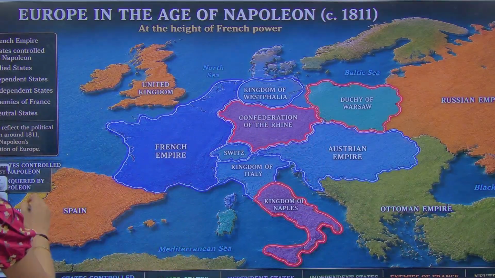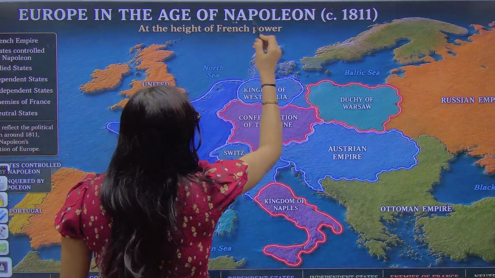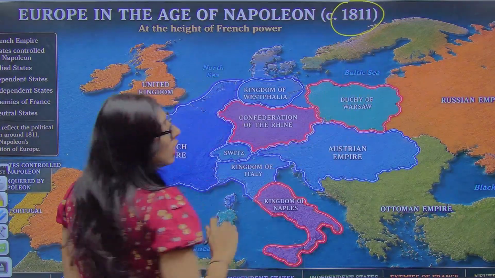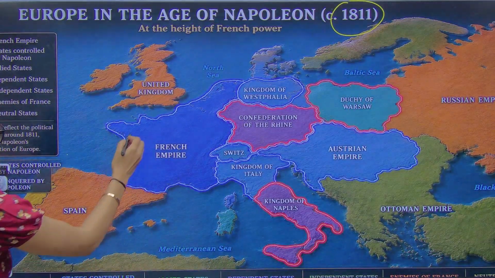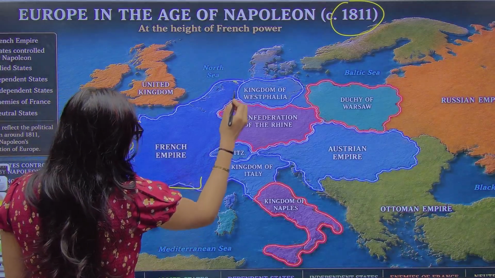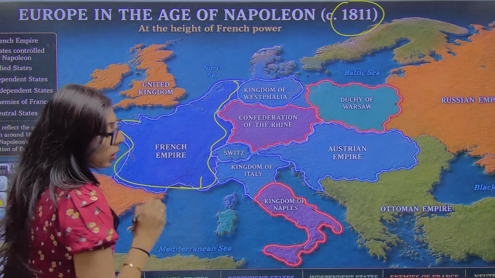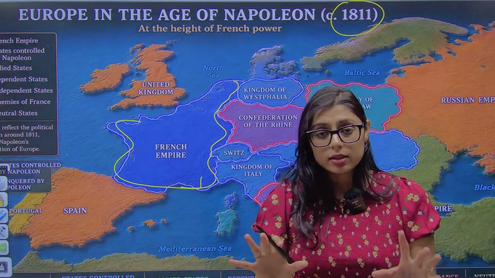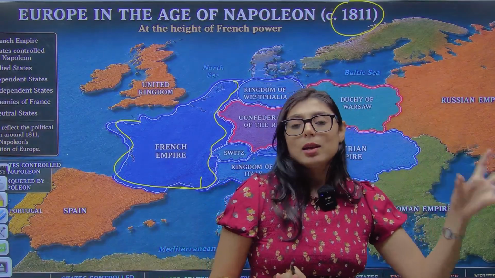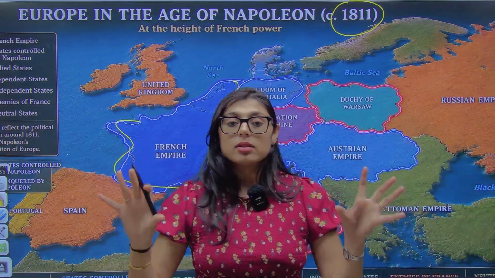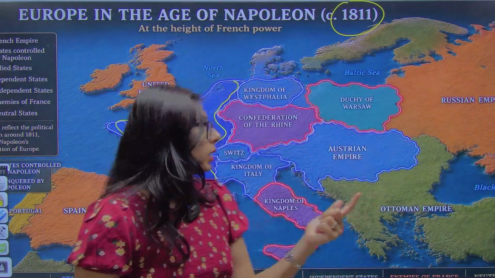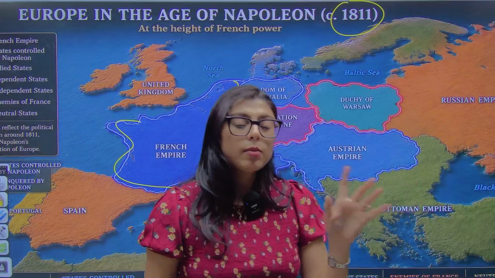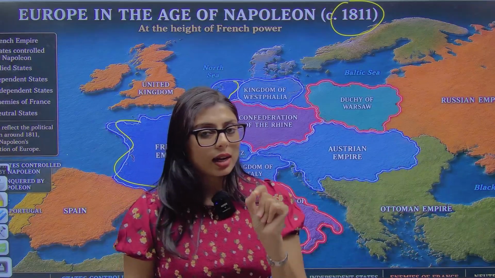Now, this is the map, not the present day map. This is the map, as you can see, from the time of Napoleon Bonaparte, approximately 1811. So this is the French Empire. In your NCERT books, when countries are named Italy, Holland, Netherlands, Holland is an old name for the Netherlands today. Remember this. And Germany. So these were the old names. Do you have to cram? No, you don't have to cram. It is just for an understanding perspective.